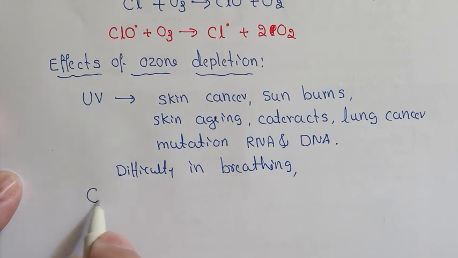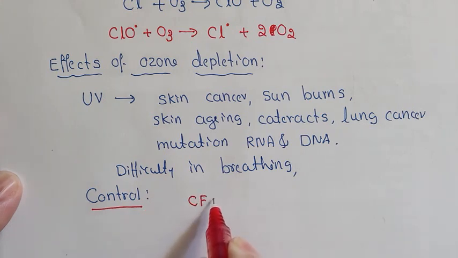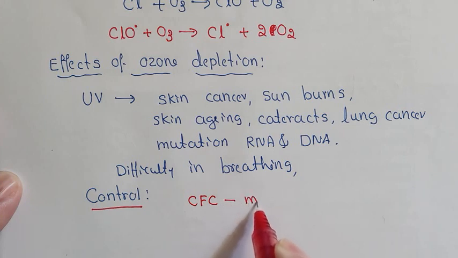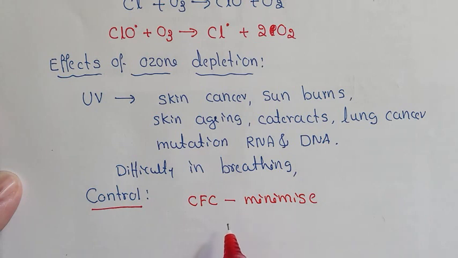Now how can we control ozone depletion? We have to minimize or avoid the use of chlorofluorocarbon, because chlorofluorocarbon mainly consumes ozone and causes ozone depletion.